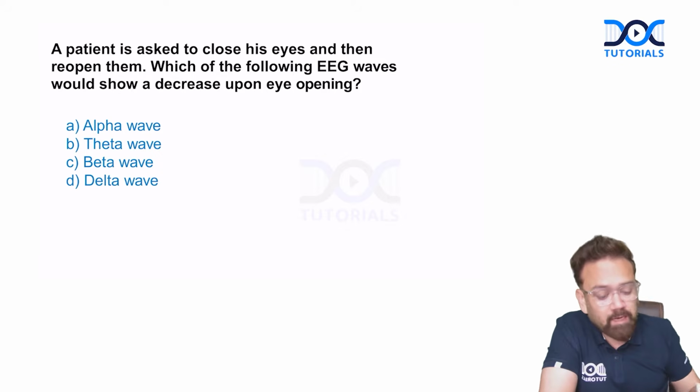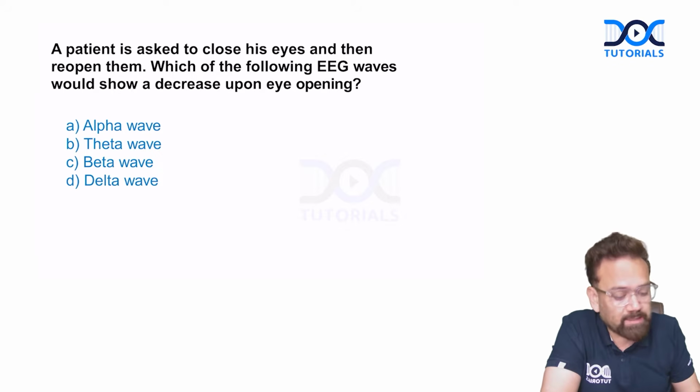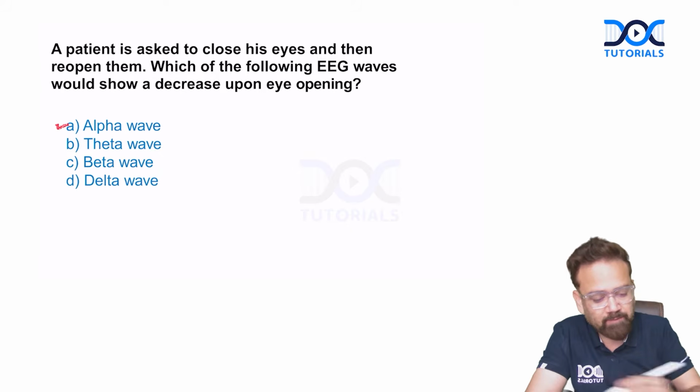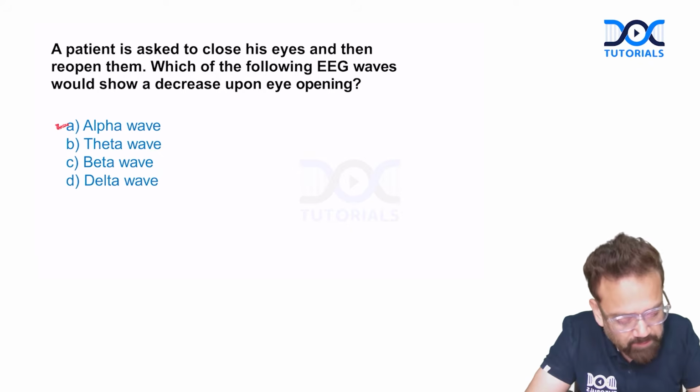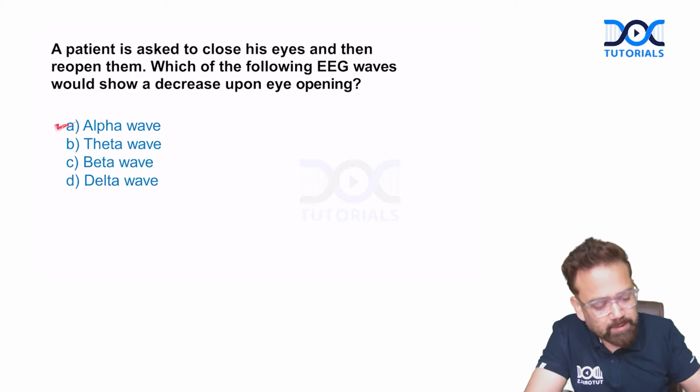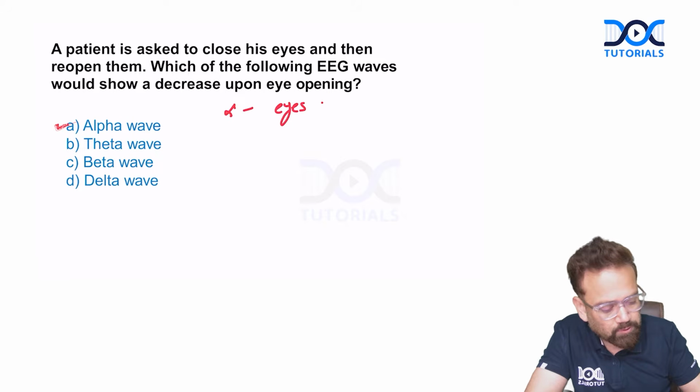This time they asked, a patient is asked to close his eyes and then reopen them. Which of the following EEG waves show a decrease upon eye opening? So when your eyes are closed and your mind is relaxed, which wave is there? It is always alpha wave. Alpha wave is mainly seen when your eyes are closed and your mind is relaxed.